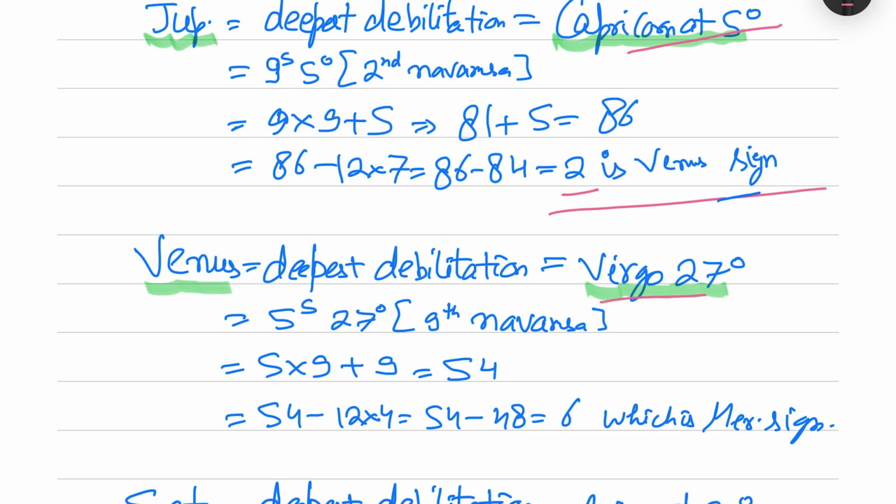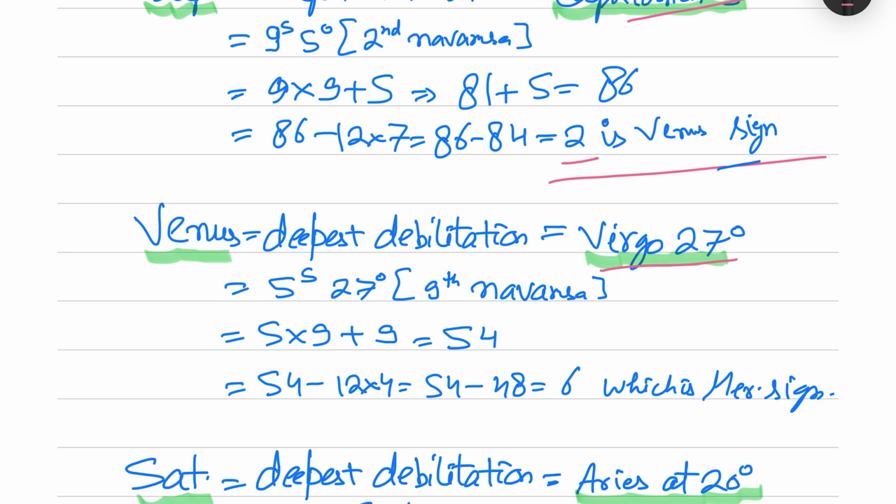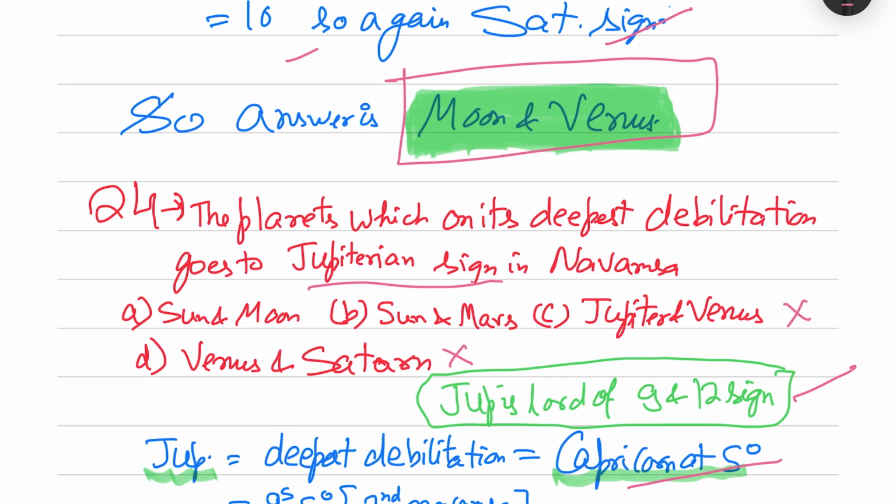Now calculate for Venus. Deepest debilitation is in Virgo at 27, so it is the ninth Navamsha. If we calculate, we get 6, which is a Mercurian sign. So Venus also cannot be the answer. The answer will be Sun, Moon or Sun, Mars.